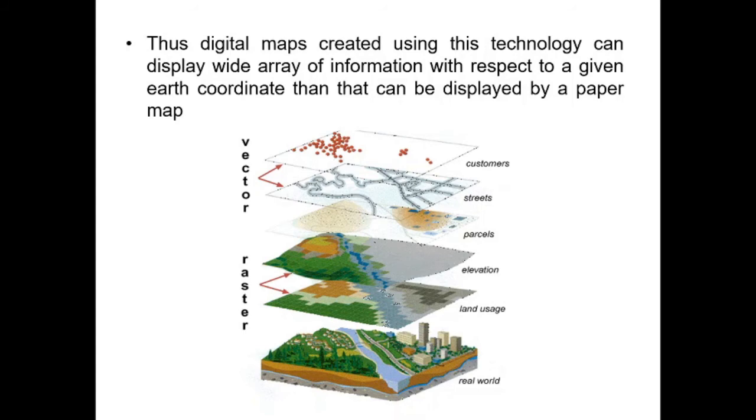So all this information can be retrieved with a typical search, that for a given location you can search for the ATMs, then for the same location you can search for the restaurant, then for the same location you can search for the schools, parks, railway stations, etc. So depending on your search, the map will display you the respective results. So that is the thematic representation of data with respect to a given Earth's coordinate.